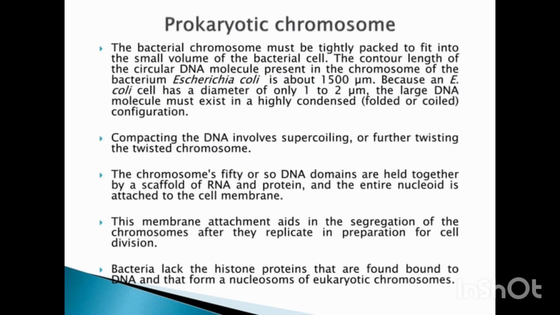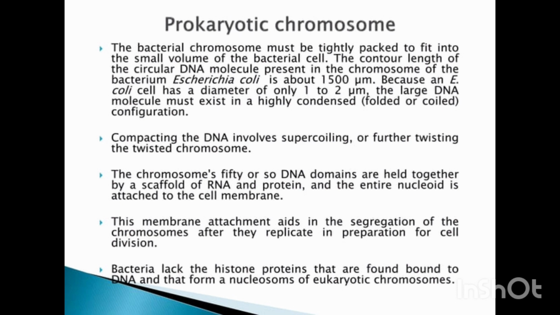For example, the bacterial chromosome must be tightly packed to fit into the small volume of the bacterial cell. The contour length of the circular DNA molecule present in the chromosome of the bacterium Escherichia coli is about 1500 μm. Because an E. coli cell has a diameter of only 1 to 2 μm, the large DNA molecule must exist in a highly condensed, folded or coiled configuration. Compacting the DNA involves supercoiling, or further twisting the twisted chromosome.